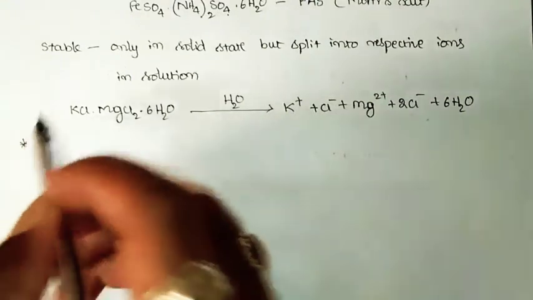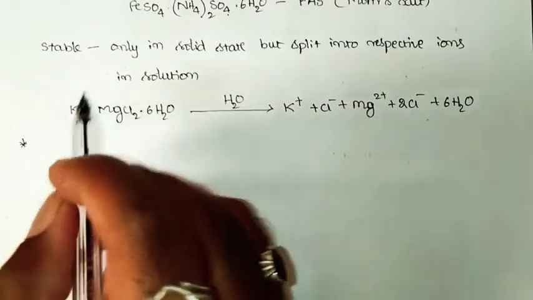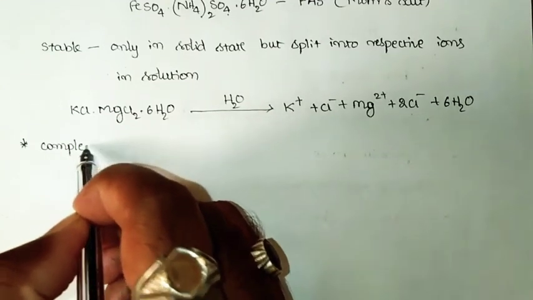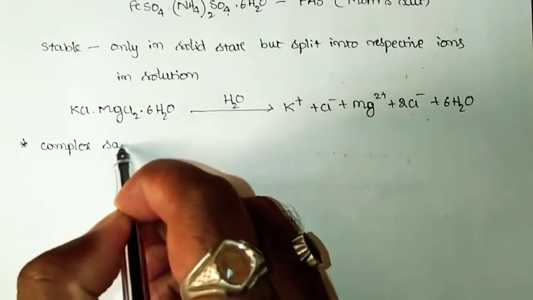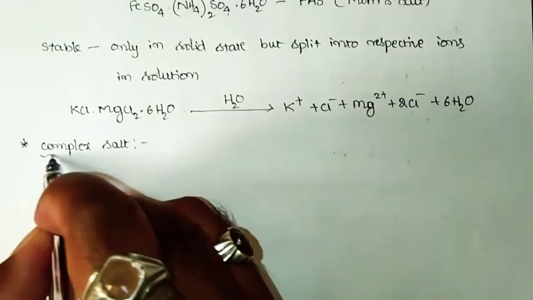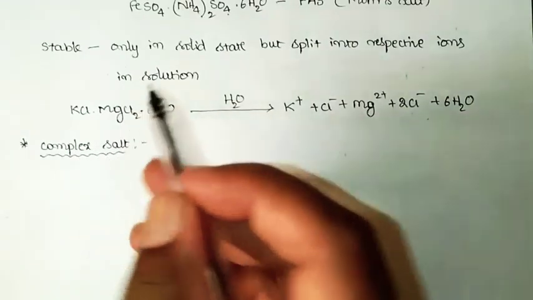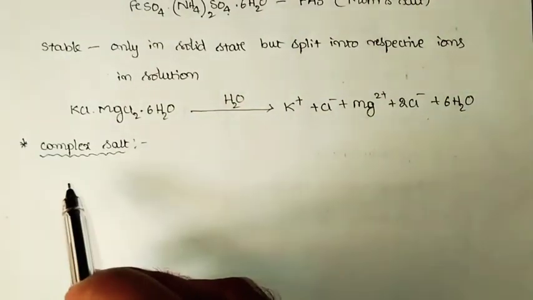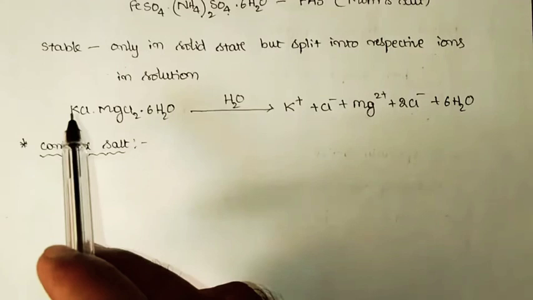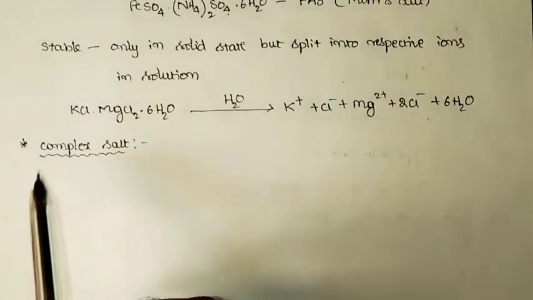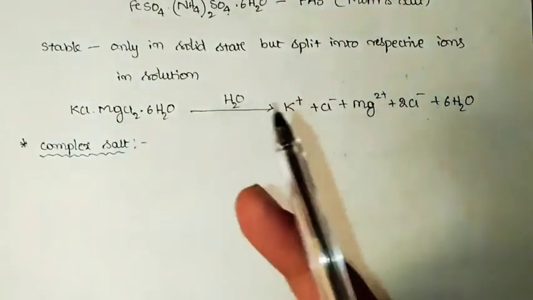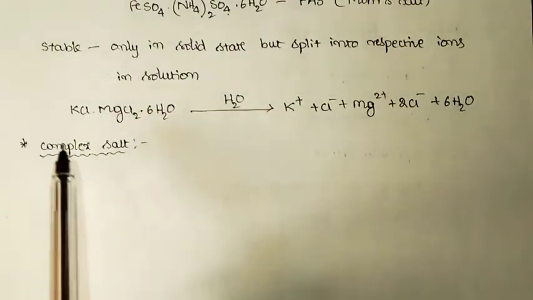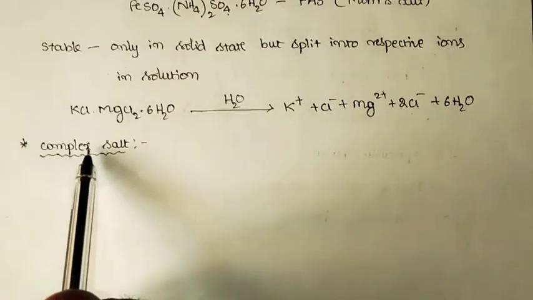Next, the main terminology under coordination chemistry is a complex salt. So till now we talked about simple salt and double salt, and now the most important one, that is complex salt. In case of a double salt, we said it is composed of two simple salts, that means consisting of two acid radicals and two basic radicals. But in the case of a complex salt, the name itself tells you it is complex in nature.